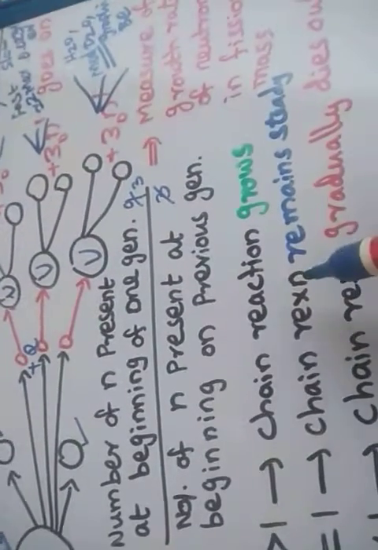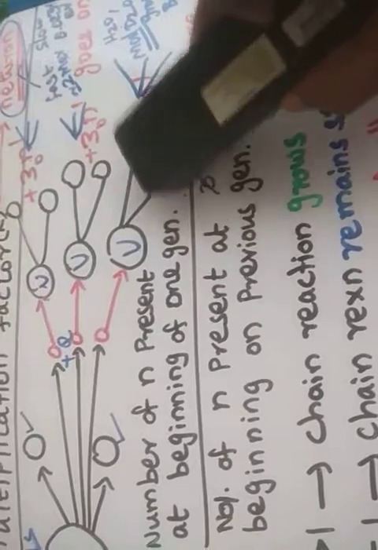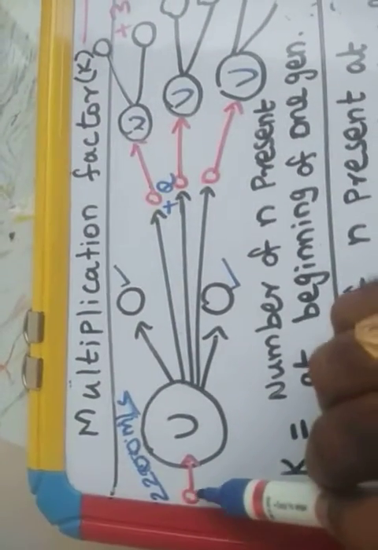If the multiplication factor is equal to 1, the chain reaction remains steady. So what is that, sir? I will explain that. Assume that when one neutron collides with uranium, 3 neutrons are emitted.